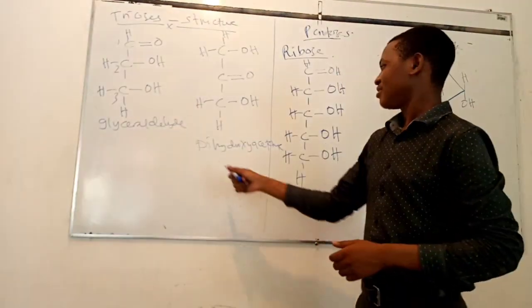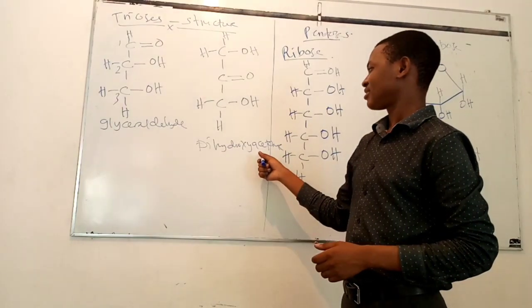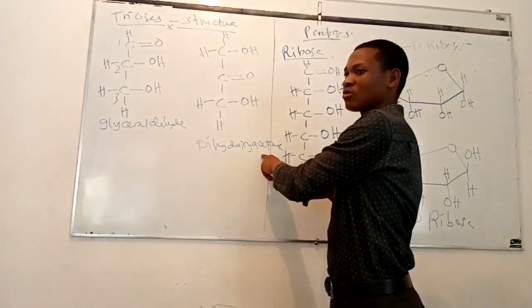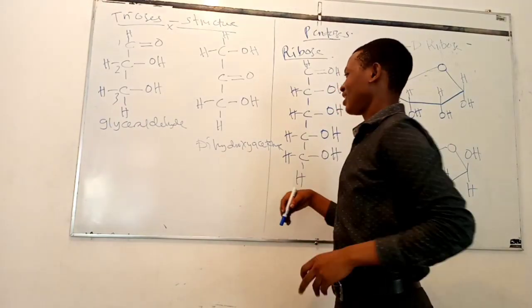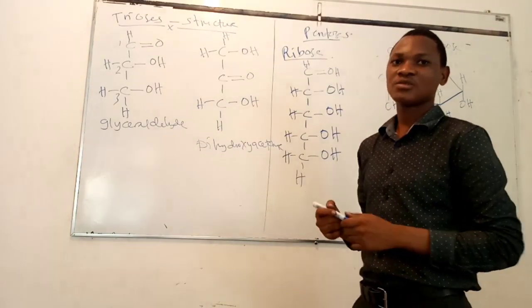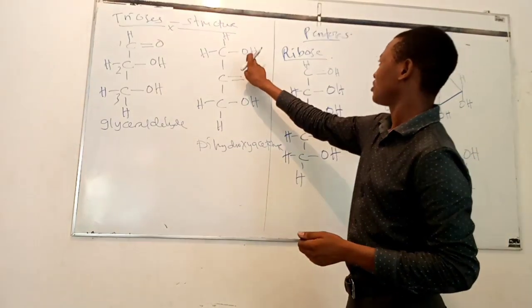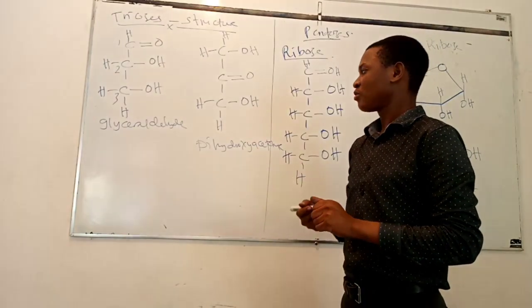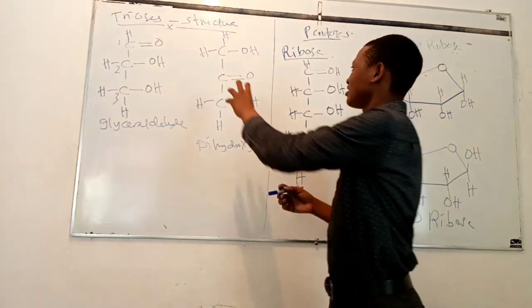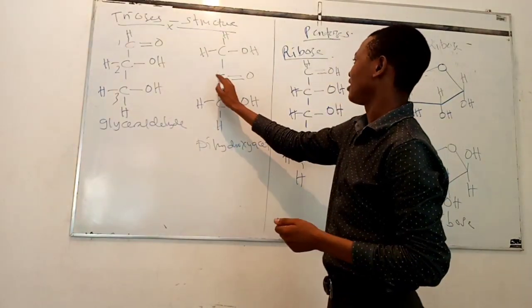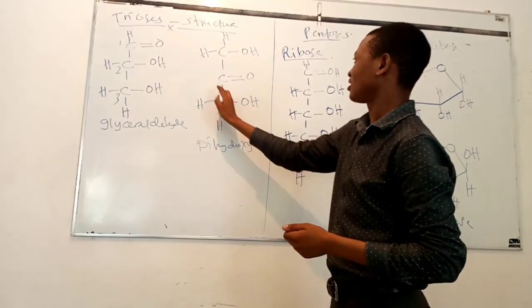Dihydroxyacetone. This name suggests that this compound has a keto group and not an aldehyde group. And then dihydroxy means it has two hydroxy groups. So the first hydroxy group is this one, the second hydroxy group is this one. So the keto group is positioned at carbon atom number 2 and not carbon atom number 1. So this is the keto group, this one.